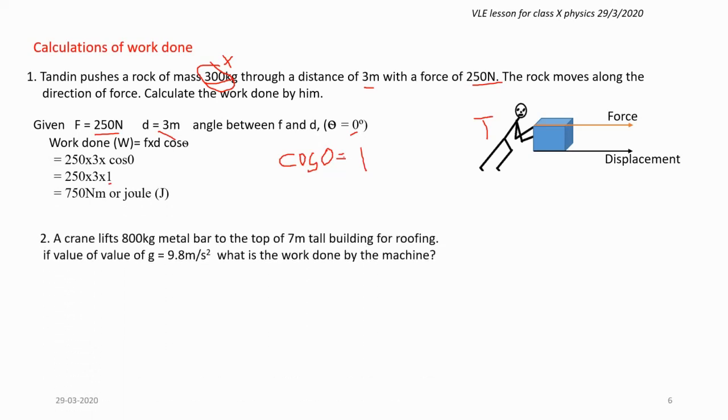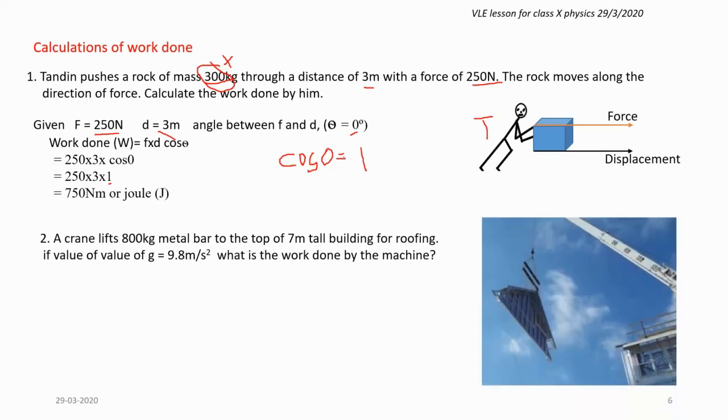Now let's see the second question. A crane is used to load or lift a big metal bar to the top of the roof. A crane lifts an 800 kg metal bar to the top of a 7-meter tall building for roofing. If the value of g is 9.8 meter per second square, what is the work done by the machine?